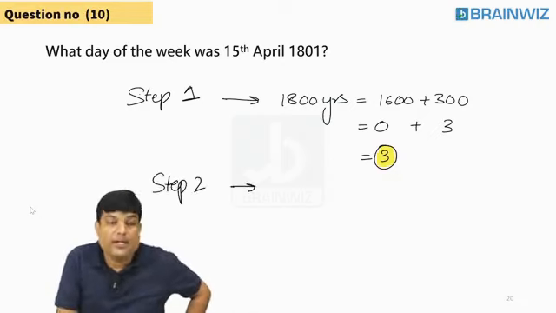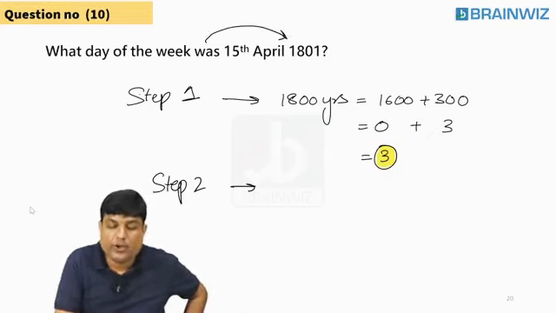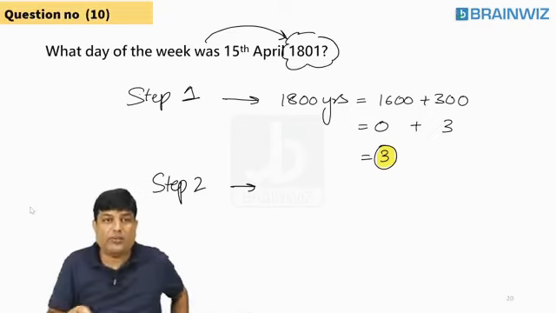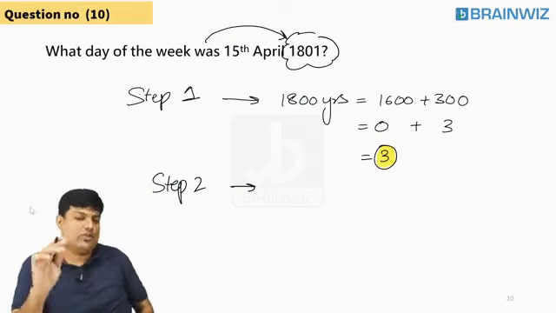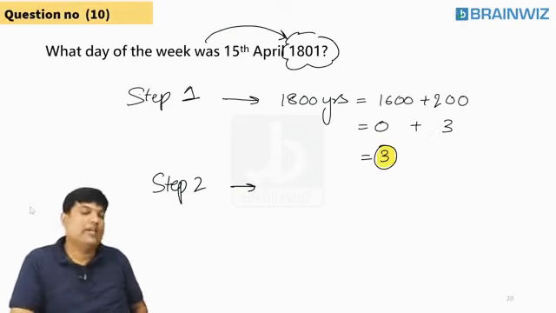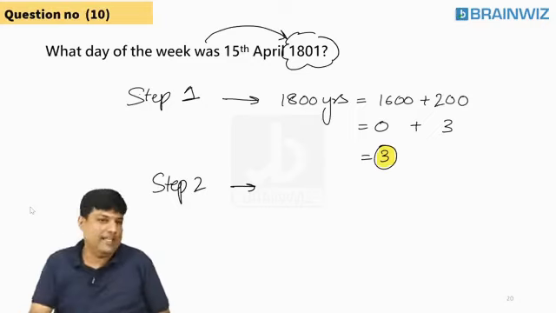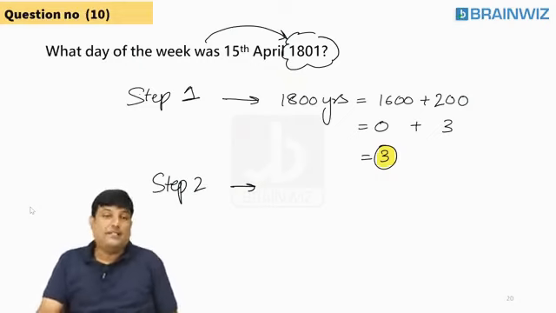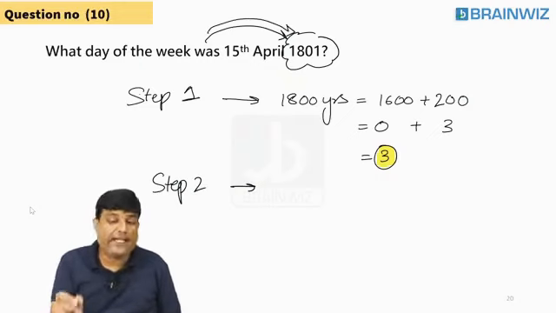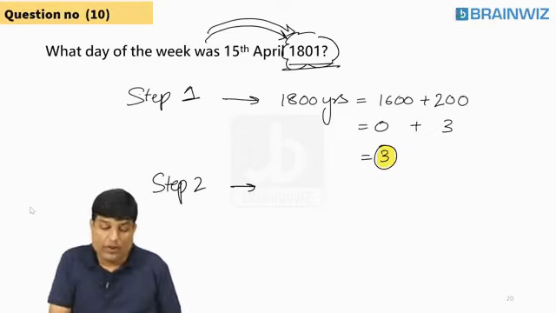Listen everybody. Now you have to make an entry into the 1801 year. I'm sorry, it's 200 years, not 300. Somebody said 3 in the chat, so 3 came into my mind too. That's the only thing, okay? I'm sorry for that. Step 2 is what? You have to make an entry into 1801. 1800 is over. Now 1801 is running. Is this 1801 completely over? No. 15th April.